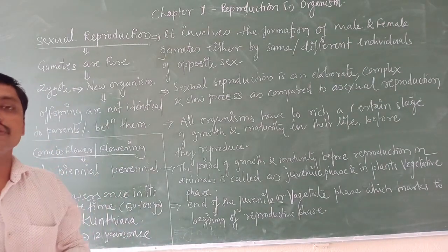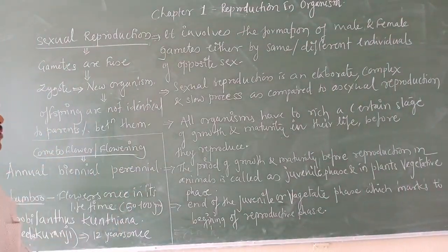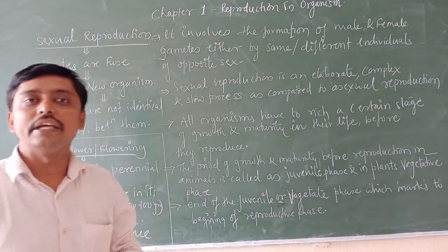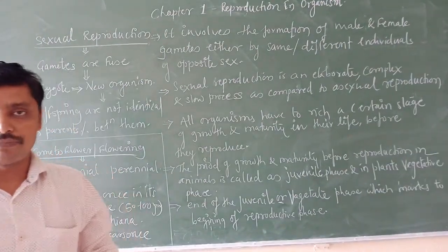Using the vegetative propagules, reproduction takes place. That we call vegetative reproduction, and we have discussed examples of that.